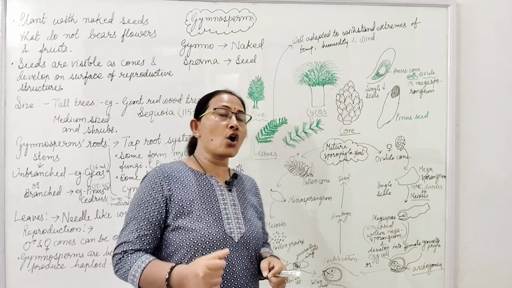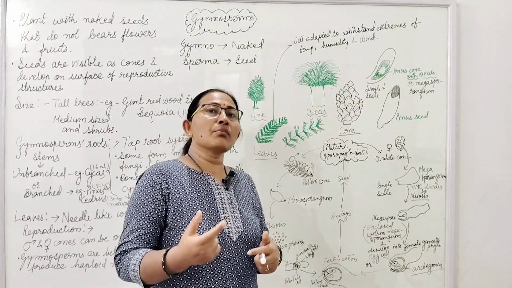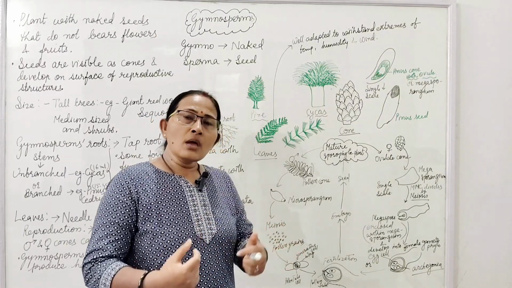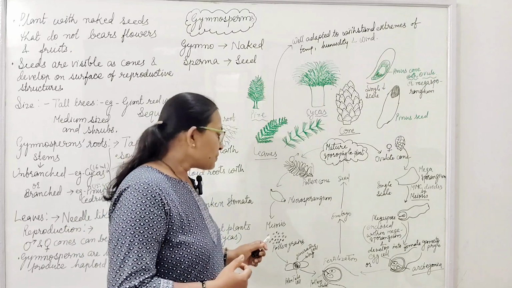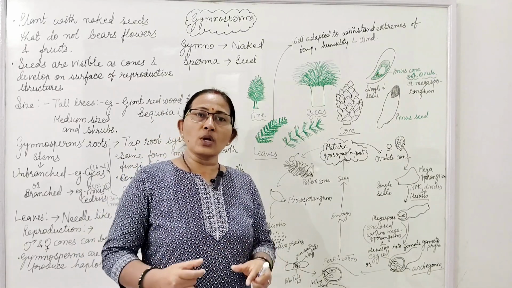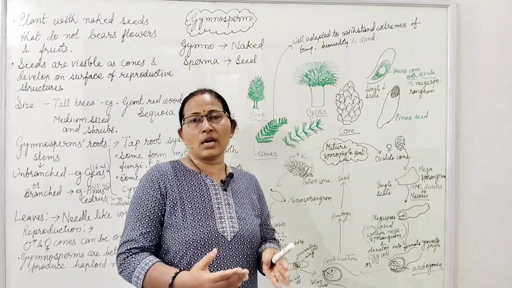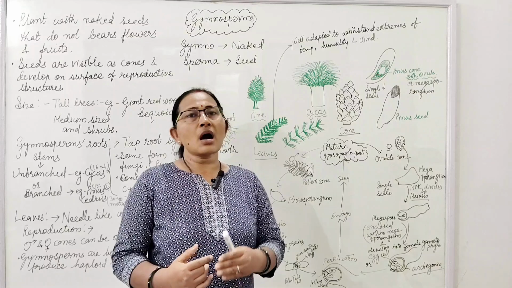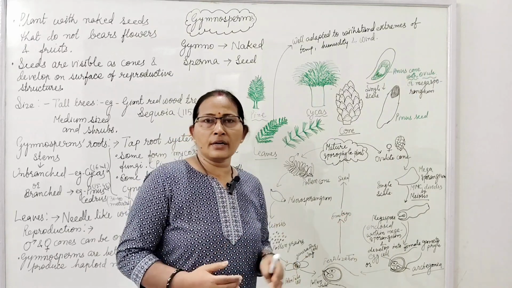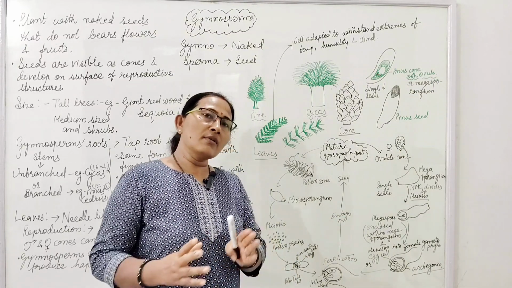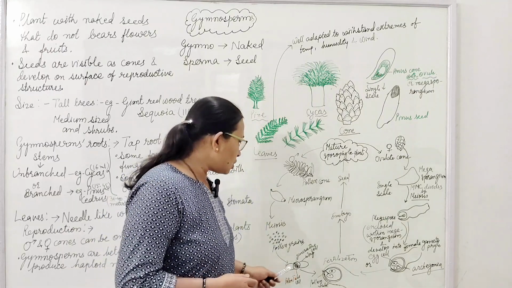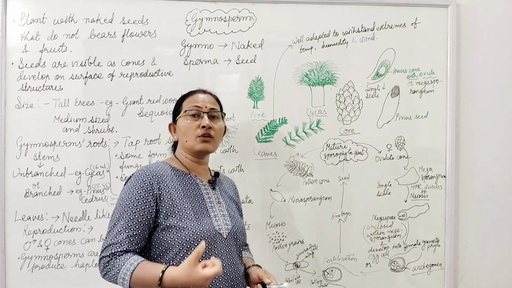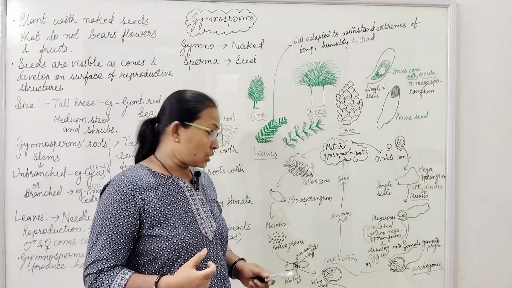Now come to the male gametophyte, how it develops. The pollen cone, meaning the male cone, contains microsporangium. In the microsporangium, by the process of meiosis, pollen grains develop. In the beginning these pollen grains are numerous, but some degenerate and some develop. Developed pollen grains have wing-like structures and contain a generative cell and a vegetative cell. The vegetative cell is responsible for pollen tube formation.